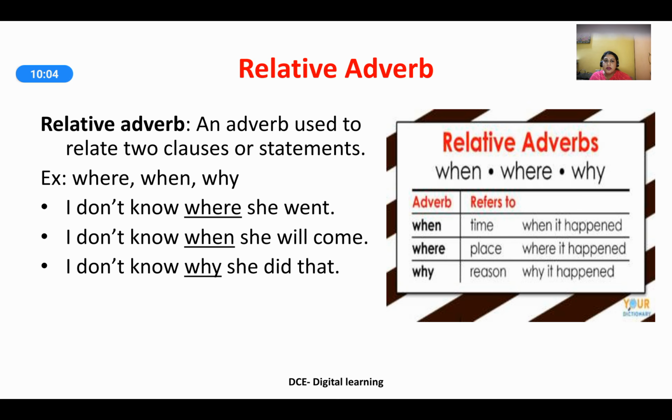Relative adverb. An adverb used to relate two clauses or statements. For example, where, when, why. Remember the words where, when, why. I don't know where she went. I don't know when she will come. I don't know why she did that. When you are trying to relate two clauses, these relative adverbs can be used. In the picture there, it reiterates the same point. When is used for referring to the time when it happened. Where, referring to the place where it happened. Why, the reason as to why it happened.